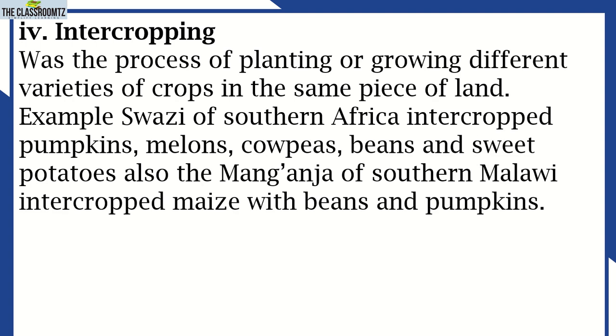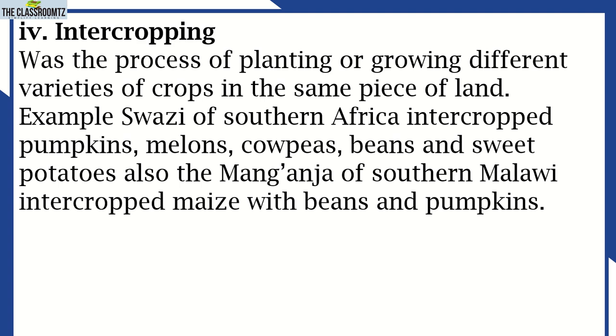After crop rotation, the next one is intercropping. Intercropping was a process of planting or growing different varieties of crops in the same piece of land. Understand here, we are planting different or a variety of crops in one piece of land. That's called intercropping.